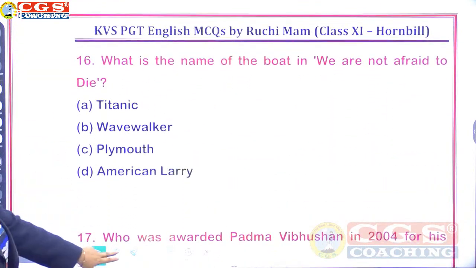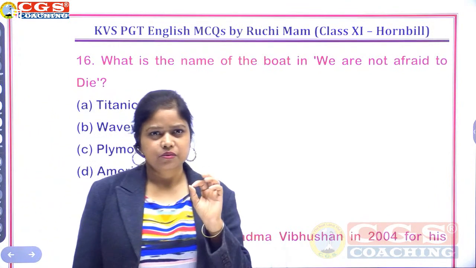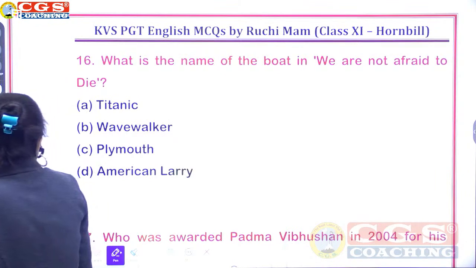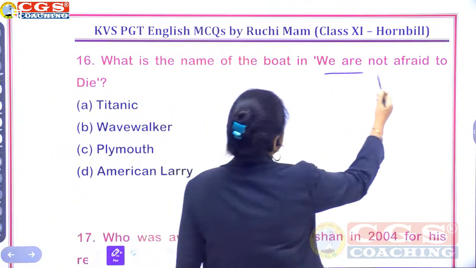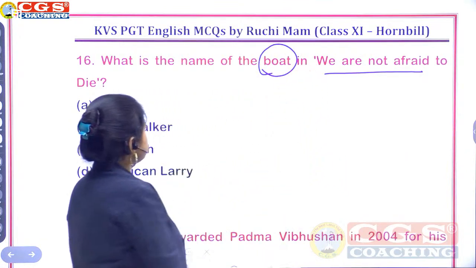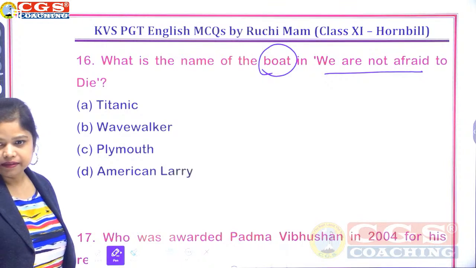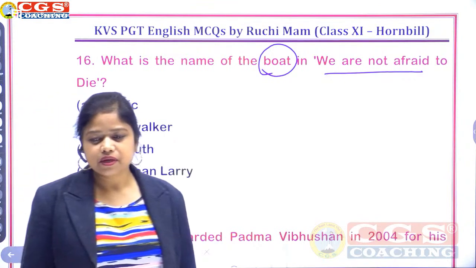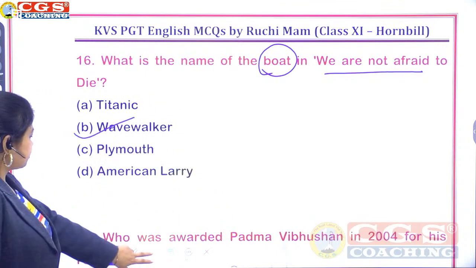Question 16. What is the name of the boat in We Are Not Afraid to Die? It's mentioned once in the very beginning of the chapter. Titanic, Wave Walker, Plymouth, American Larry. So this is your chapter and we are discussing the boat's name. Titanic? No. Wave Walker, Plymouth, American Larry. We are at question number 16 out of 30 questions. B is correct. Wave Walker is your right answer.